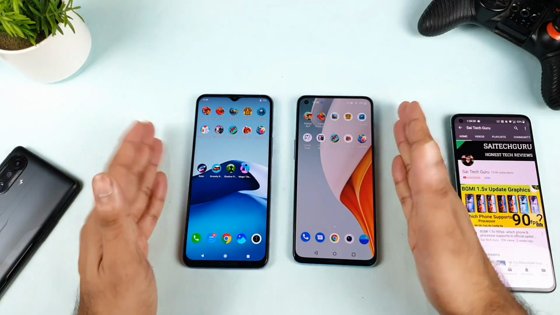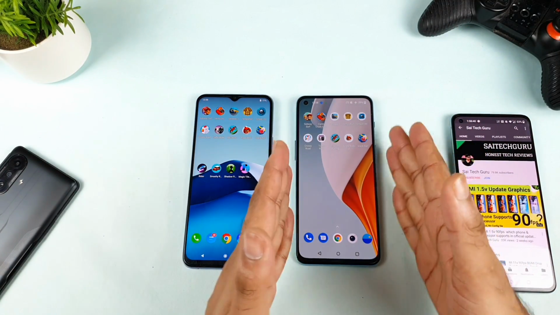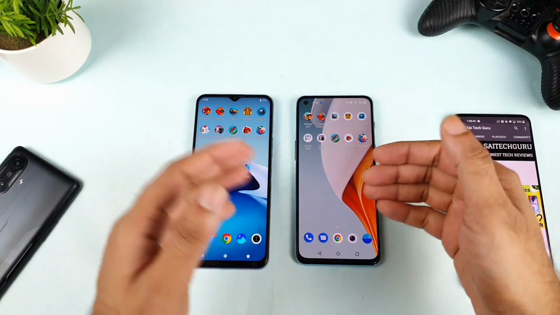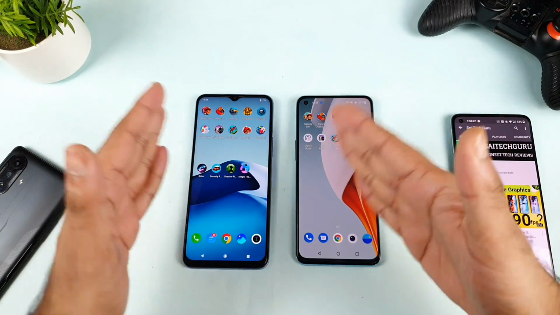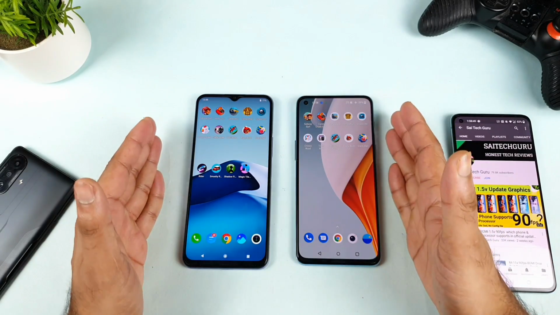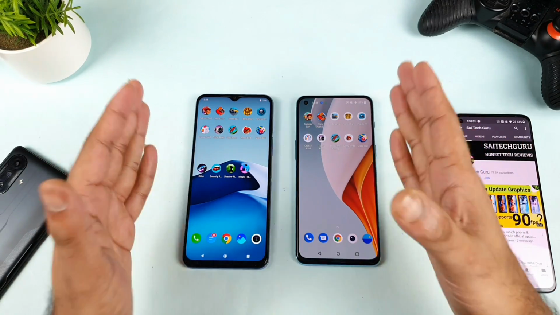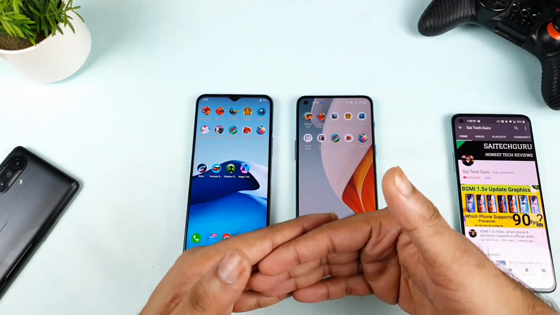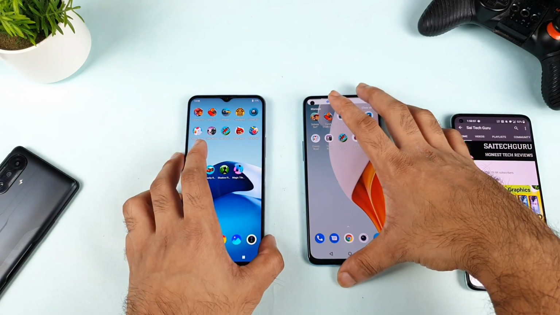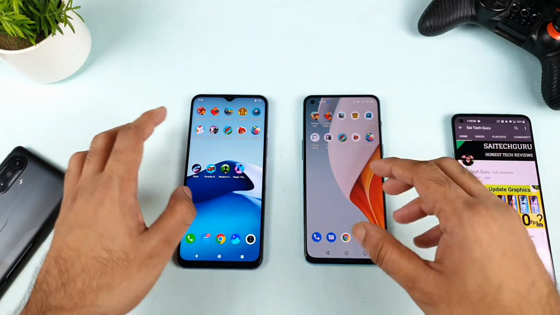So this is what, friends: the speed test is really good in the OnePlus Nord 2, and the RAM management and multitasking, maybe you might feel better, but still the price range is completely different, the UI is completely different. I'm not going to judge any phone, but I'm just trying to give you the information. This is what is happening. This is what optimization means, how many games you can actually load. This is for heavy users who want really good multitasking. That is what I'm trying to mention.